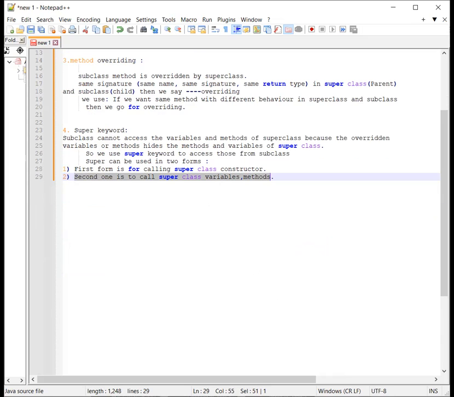Cool. So now, method overloading versus method overriding. This is another most important question.